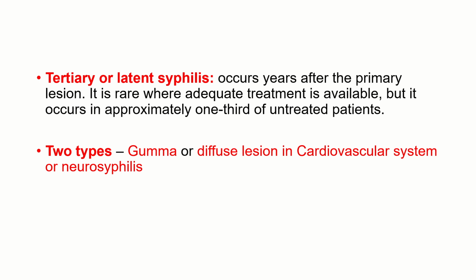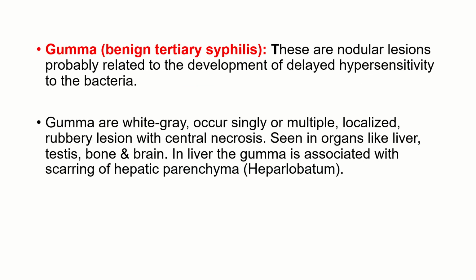Now, tertiary syphilis is of two types. One is gumma formation, another one is diffuse lesion in the cardiovascular system or CNS. So there could be a gumma, or there could be involvement of CNS and cardiovascular system. Now, what is gumma? Gumma is also called benign tertiary syphilis. These are nothing but nodular lesions, probably related to development of delayed hypersensitivity to bacteria.